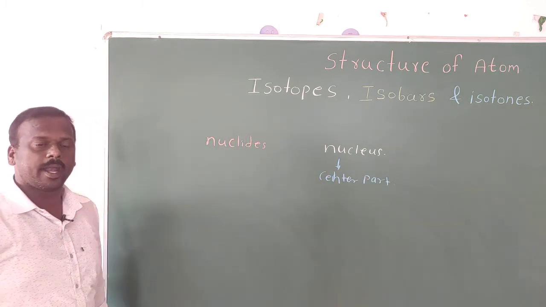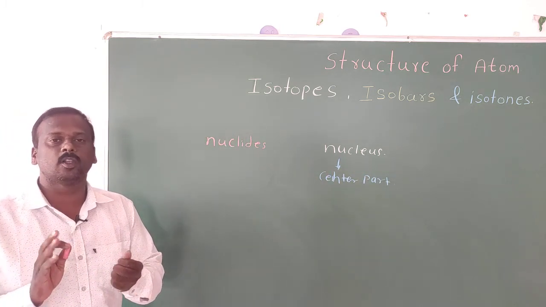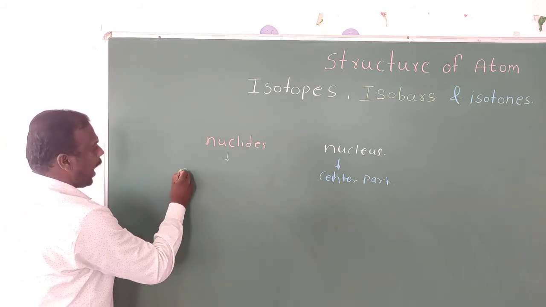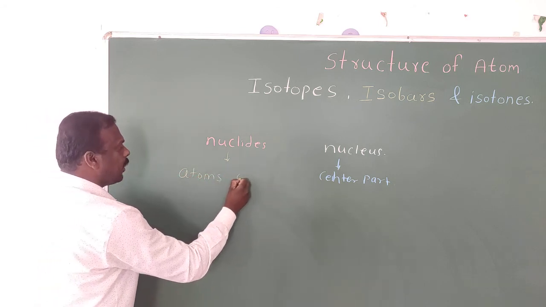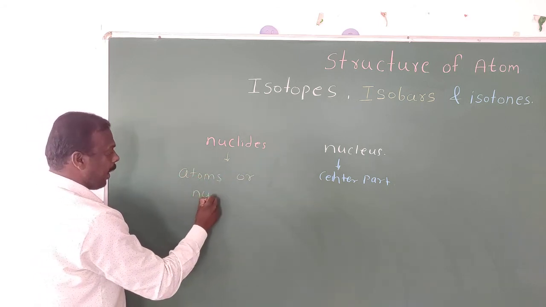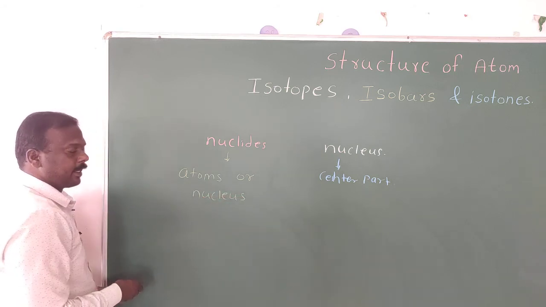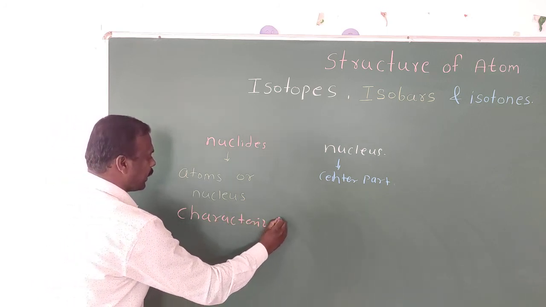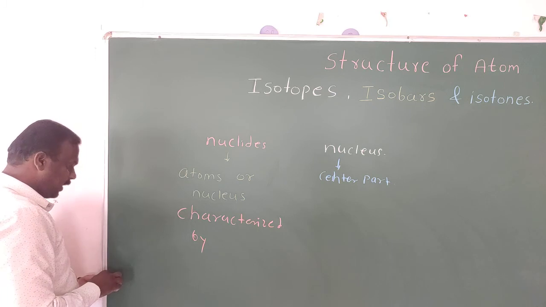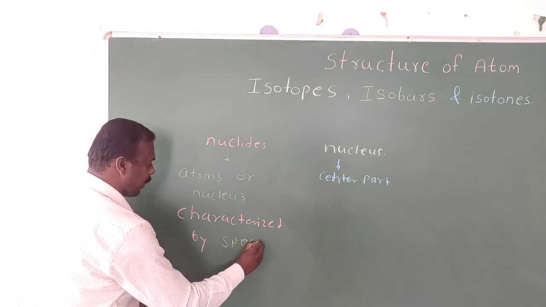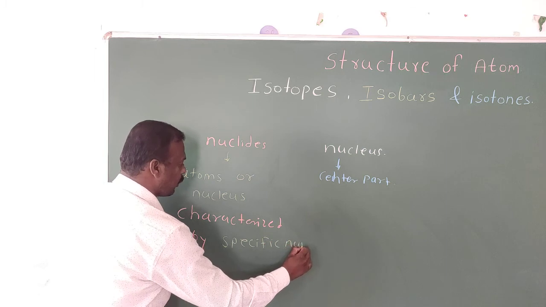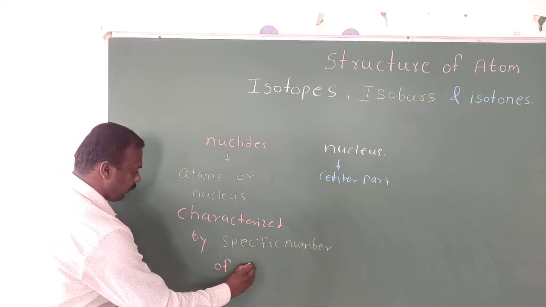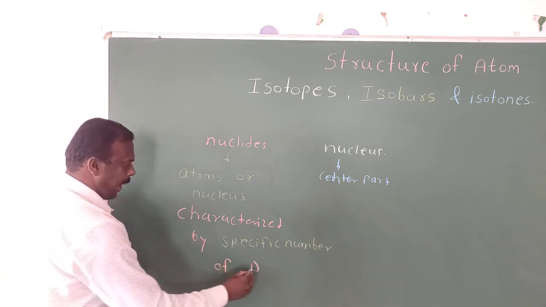But what about the nuclides? It is important to understand what nuclides means. Nuclide means atoms or nucleus, see carefully, atoms and nucleus characterized by a specific number of protons and neutrons.